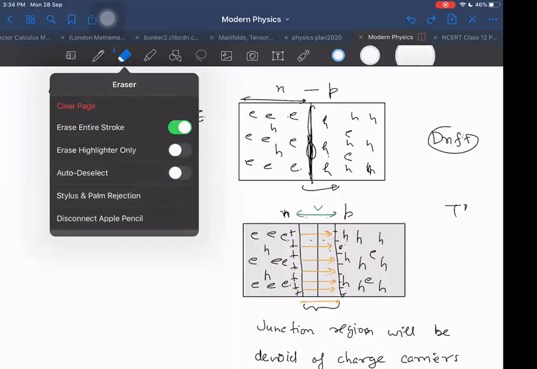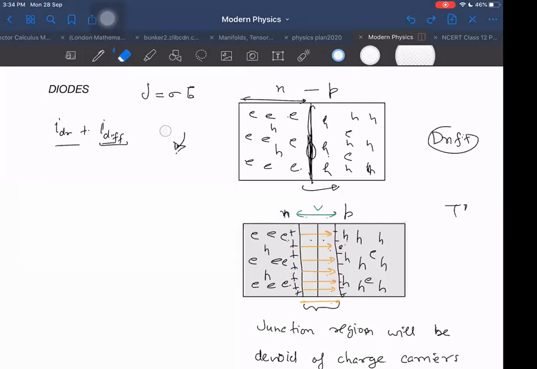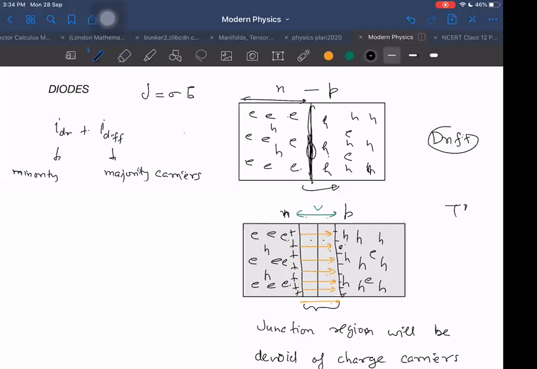But we are not worried about those complications. For us, it is enough to understand for the time being that there are drift currents and diffusion currents. Diffusion current is because of majority carriers, and drift current is because of minority carriers.